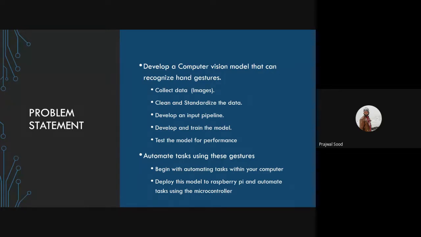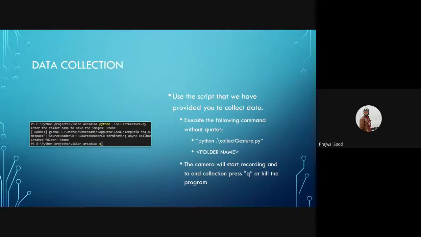And then later you can expand this knowledge to deploy this model on Raspberry Pi and automate tasks using the microcontroller. So, data collection. I will be providing you with the script to collect your data. To execute the script, you can simply run the following command: python collect_gesture.py and enter a folder name. Your camera will open and you can record your gestures there, and it will record each and every frame and save it to that folder.